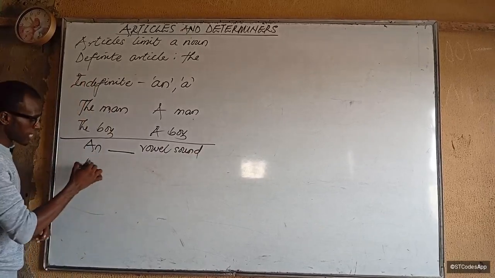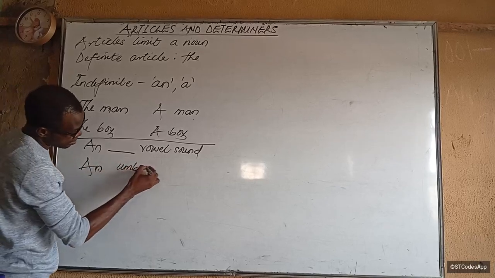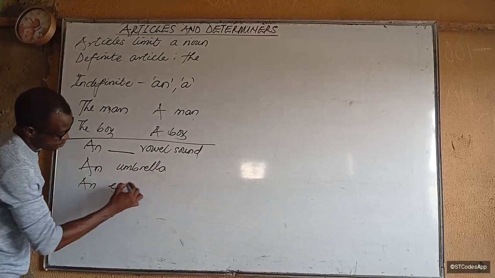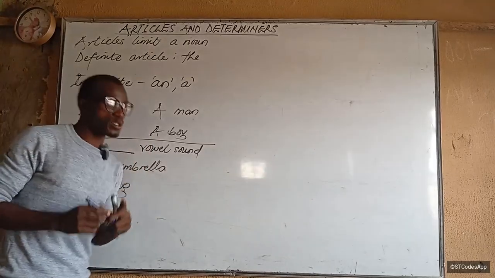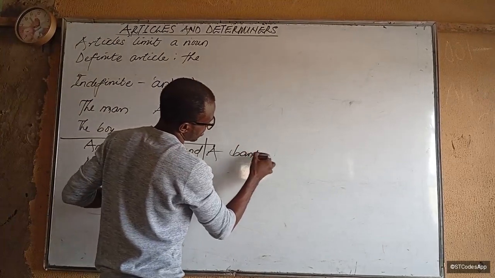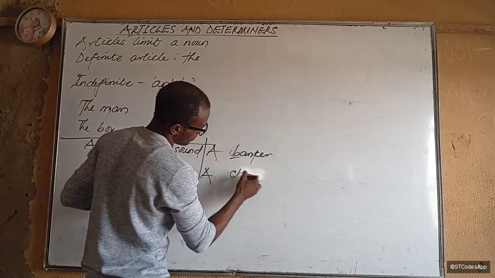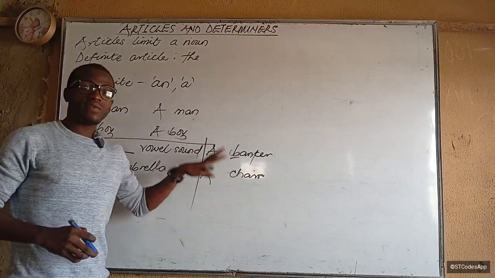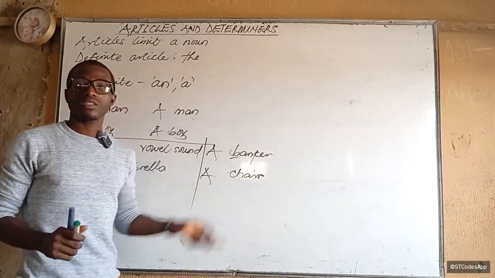So for example, I could say an umbrella, an egg, okay? But if it begins with a consonant sound, not spelling, it will be a banker, a baker, a chair. Exactly.